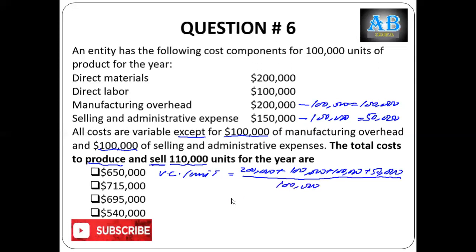So 450,000 divided by 100,000 equals 4.5 per unit. Now we will calculate total variable cost at 110,000 units.